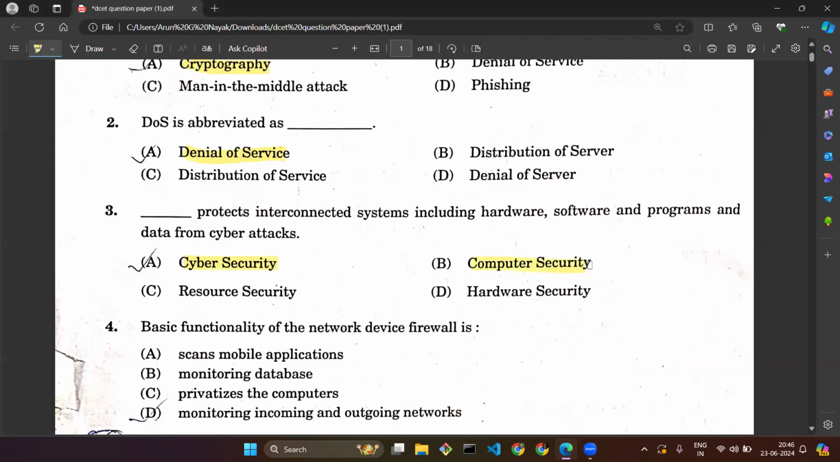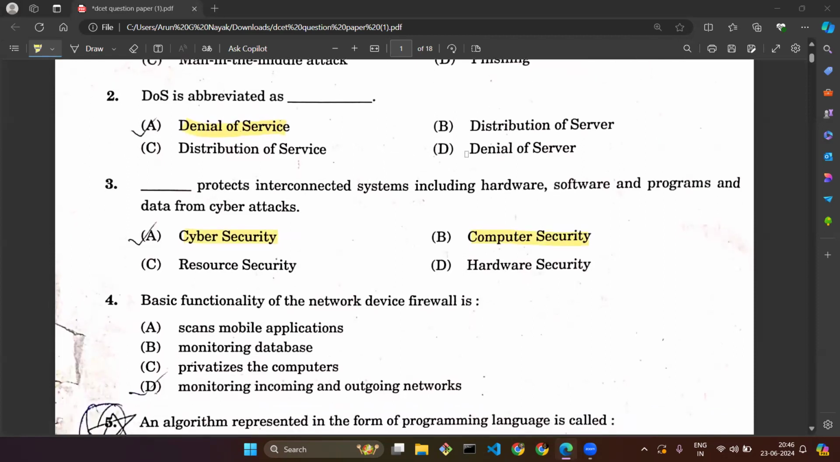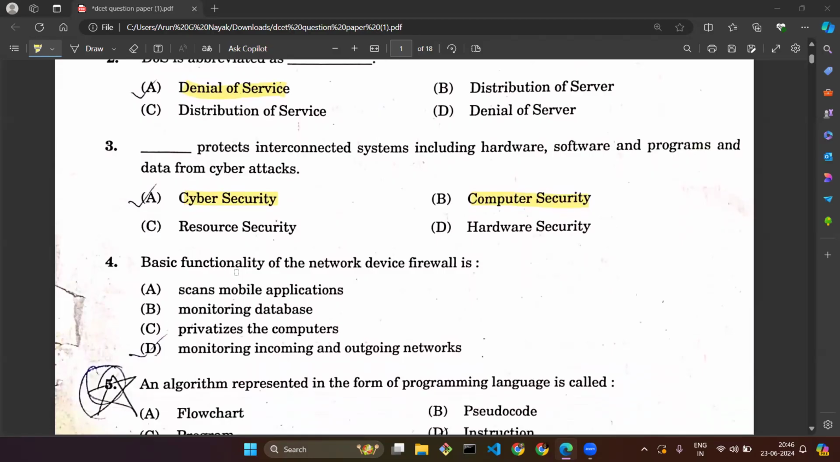So there are two correct options for this question. If you observe carefully, option A as well as option B matches the answer. But the more suitable would be cybersecurity, as it is the more used term. Cybersecurity is the term we use more frequently rather than computer security. But both A and B are considered correct answers as per the key answer.